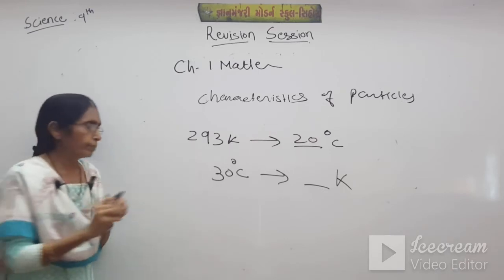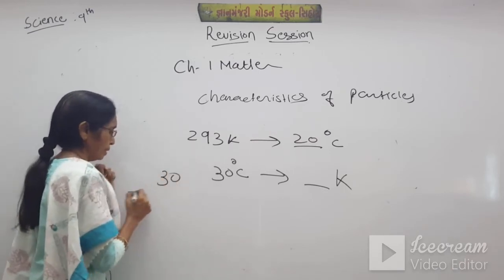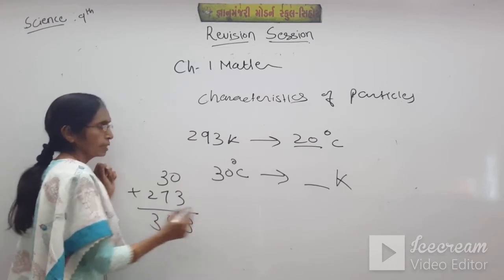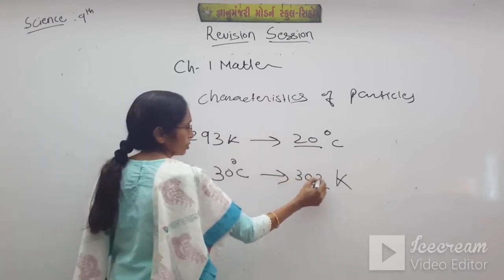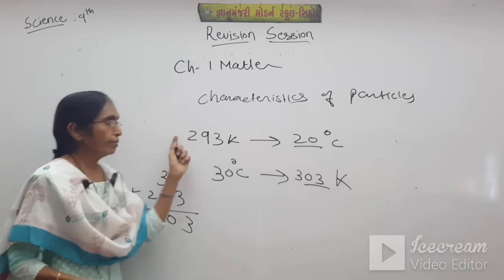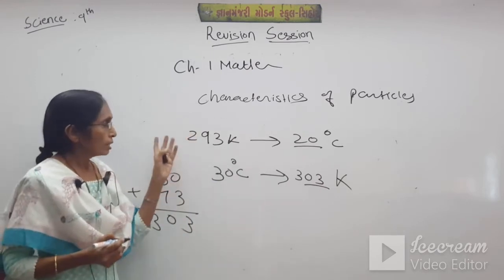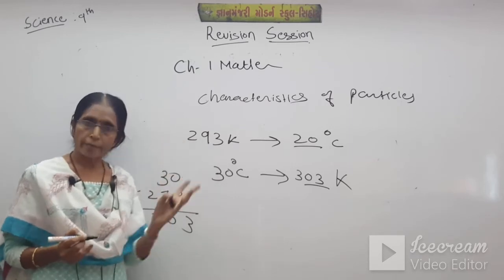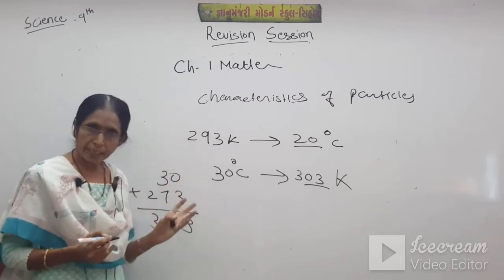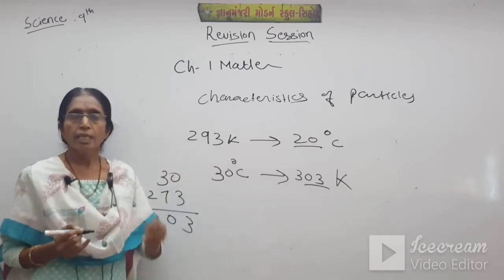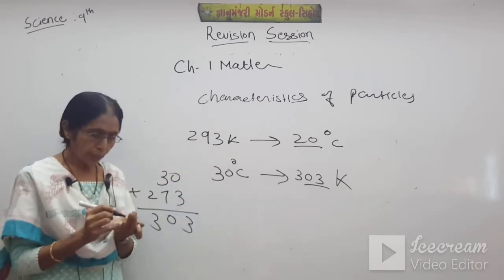So 30 plus 273 is 303 Kelvin. When we have to convert Kelvin into Celsius, subtract 273, and when we convert degree Celsius into Kelvin, just add 273.